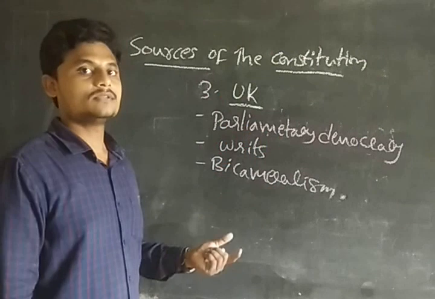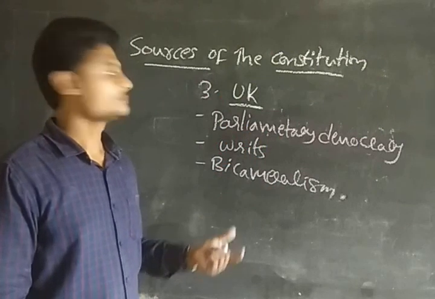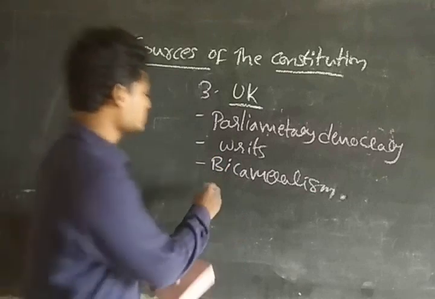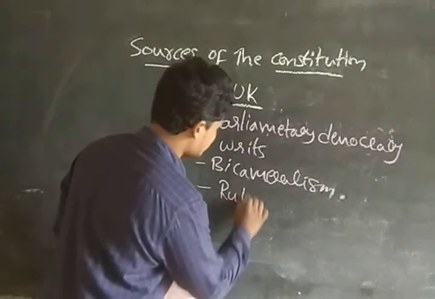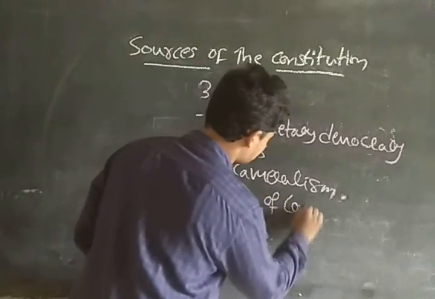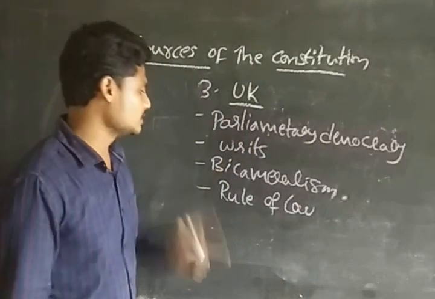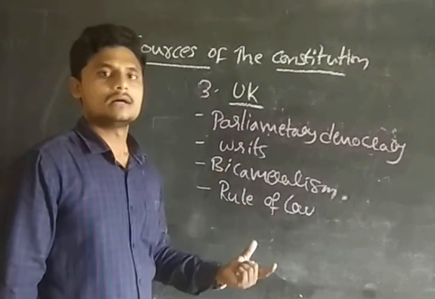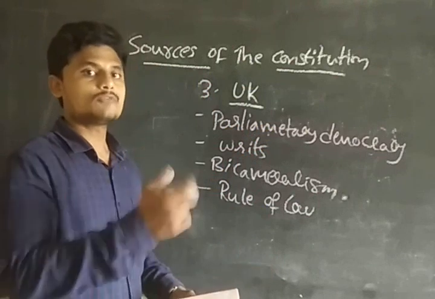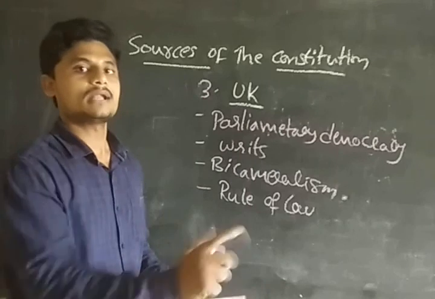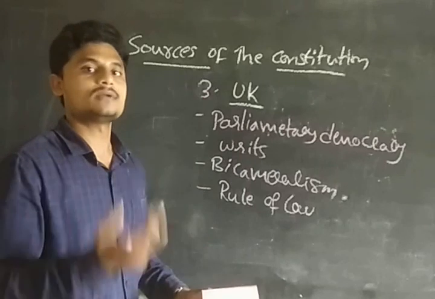All these topics were taken from the UK, guys. And we have the rule of law. Rule of law means everyone is equal before the law, irrespective of their position and all those things.